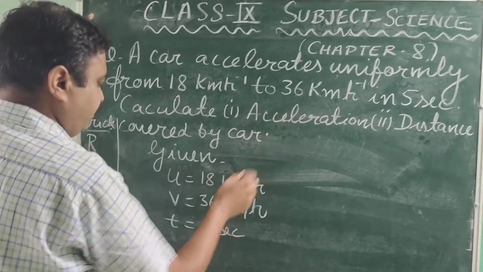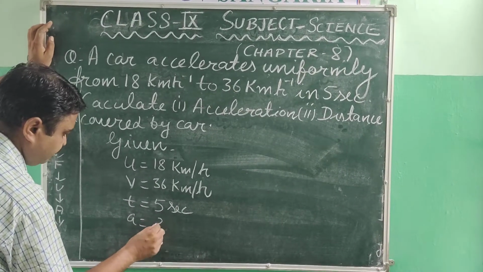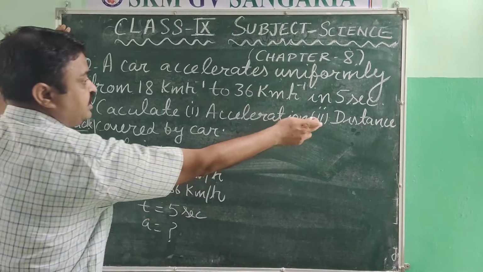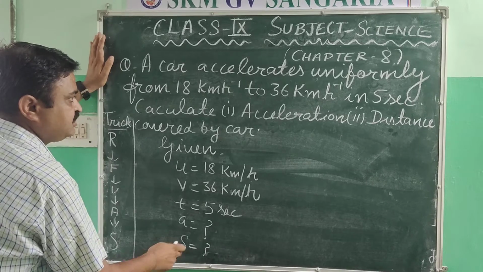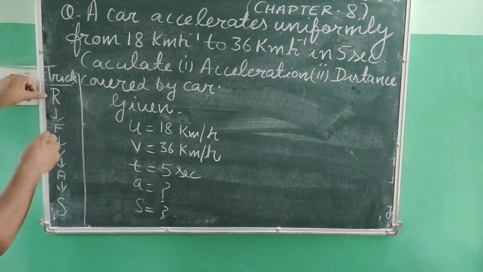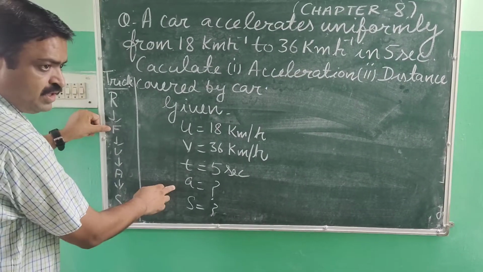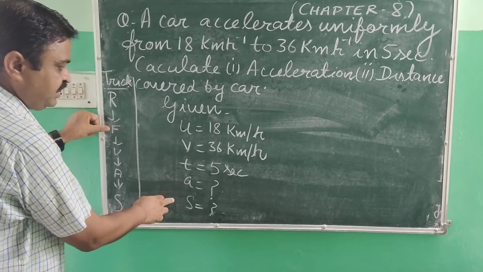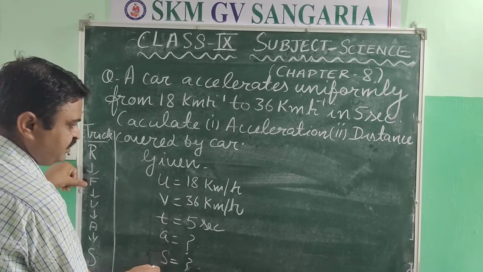What will we try to find out? We will try to find the acceleration. Acceleration we will try to find out, and distance we will try to find out. So these are the 2 quantities that we will try to find out. So read, find. We have found here the physical quantities that are given or asked in the question, and we have written them.